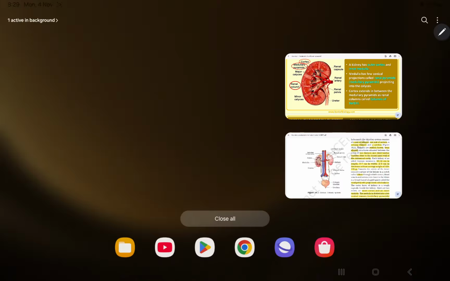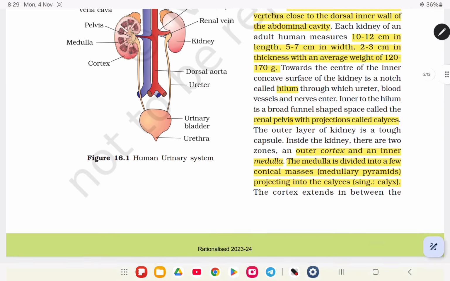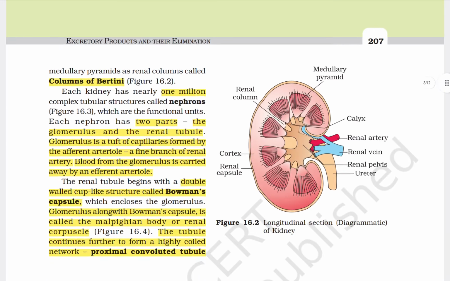Let's see what your NCERT says. Columns of Bertini is also labeled in bold. Each kidney has nearly 1 million complex tubular structures called nephrons. You are all familiar with the term nephron and its structure, which is the functional unit. Each nephron has two parts: the glomerulus and the renal tubule.